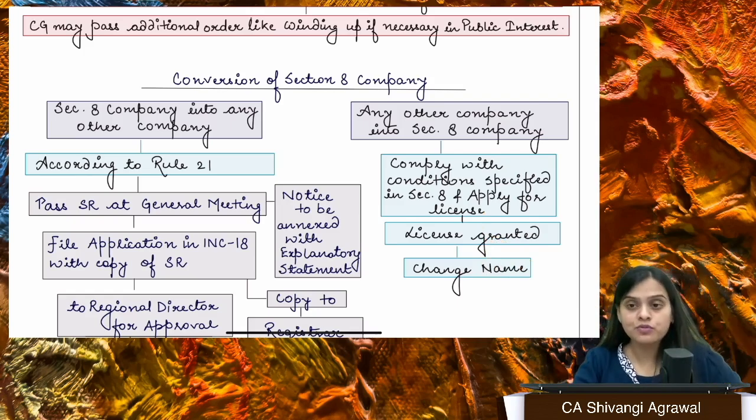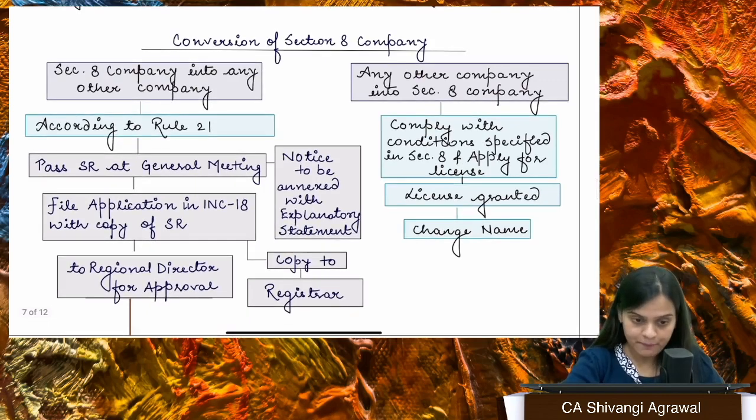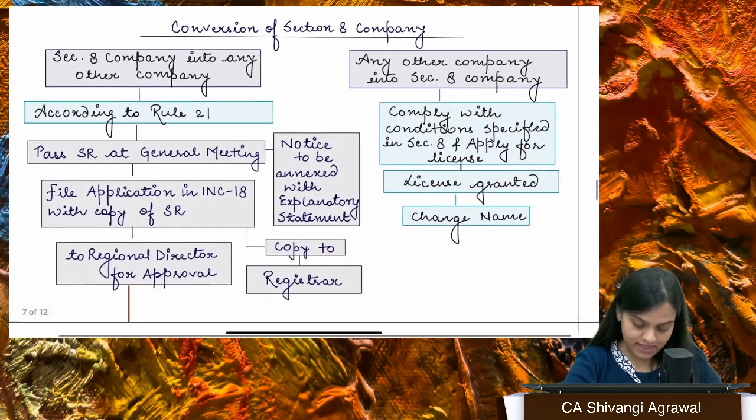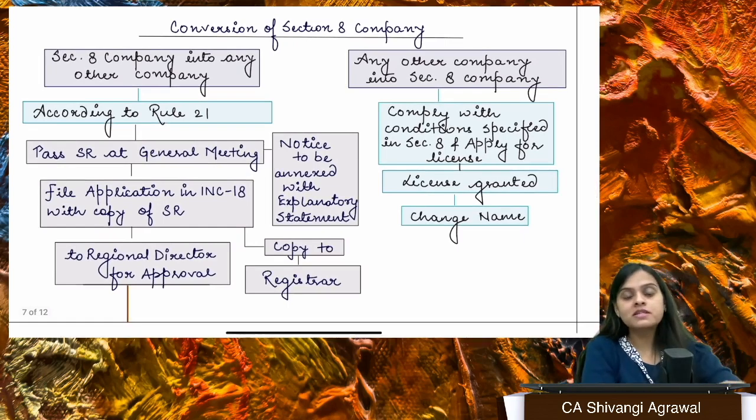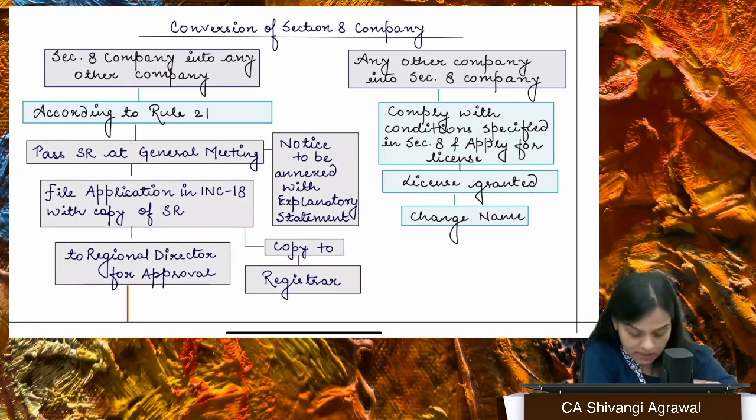Then we have certain provisions with respect to conversion of Section 8 company. Okay. Now, if you want to convert Section 8 company, the first basic requirement is that you must have filed your financial statements and annual returns. Okay.